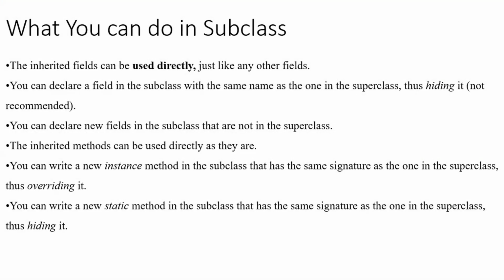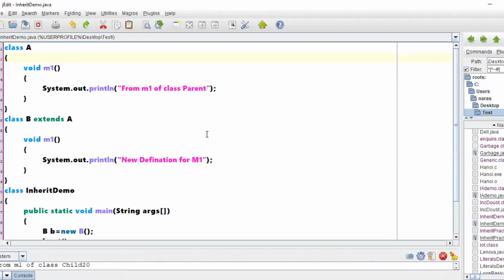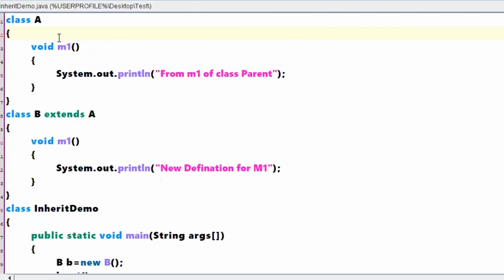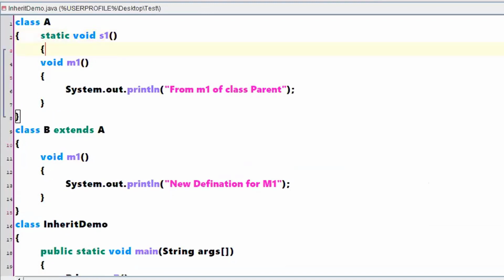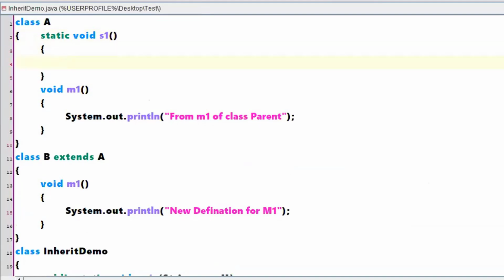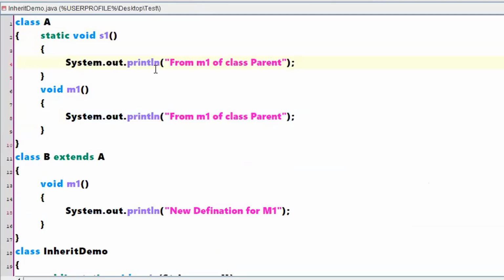So what does the definition say? Let me change things in the program and show you how exactly things will work if you have a static method. Now static void S1. I'll just write a System.out.println statement over here, copy, paste.